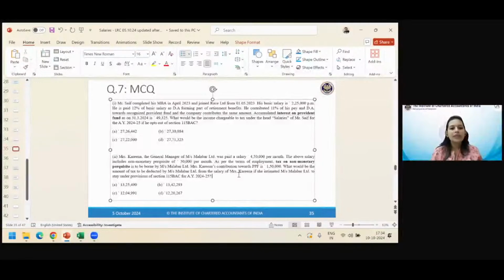Mr. Saif completed his MBA in April 2023 and joined Rates Limited from 1st May 2023. बेसिक सैलरी दिया हुआ है, 12% ऑफ बेसिक सैलरी एज डीए फॉर्मिंग पार्ट, ठीक है। Contributed 11% of his pay and DA towards RPF and company contributes same amount. Okay. Accumulated interest on provident fund is this much as on the last day of the year. What would be the income chargeable to tax under salaries if he opts out of 115BAC?